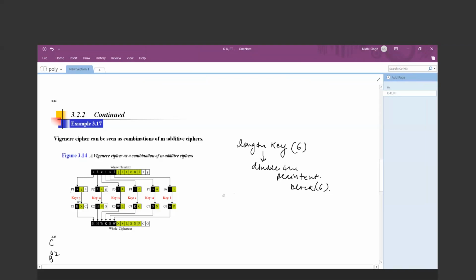वही same formula apply हुआ है, Pi plus Ki mod 26. ठीक है, यहाँ तक मैंने encrypt कर लिया. This is my ciphertext block according to the plain text block. C1, C2, C3, C4, C5 and C6 will be generated.